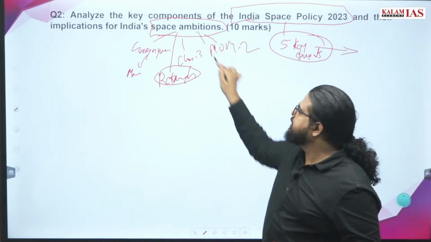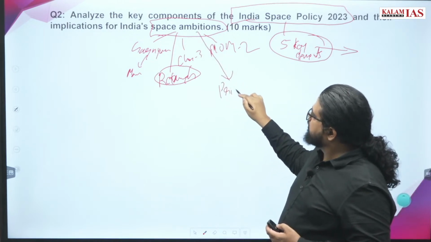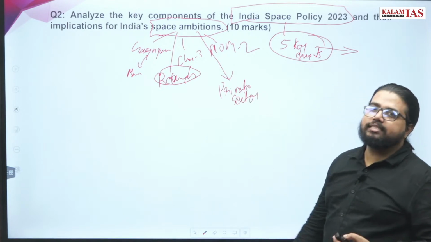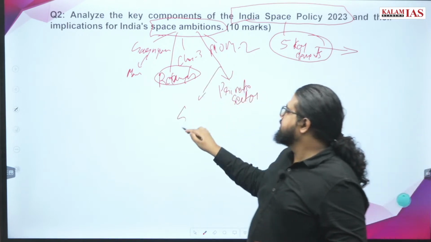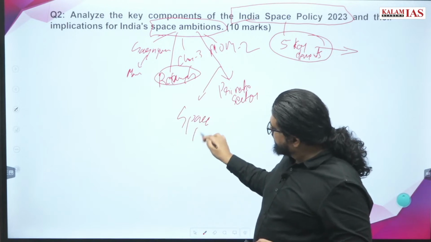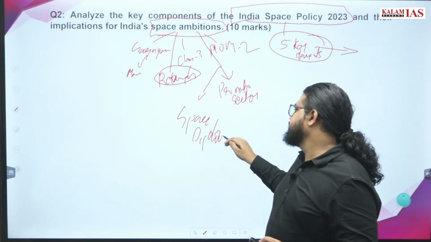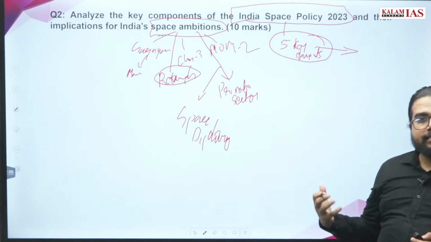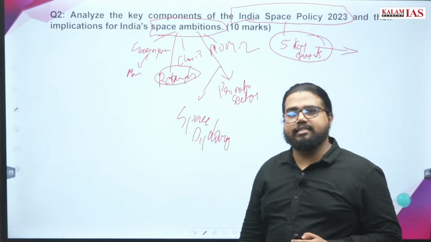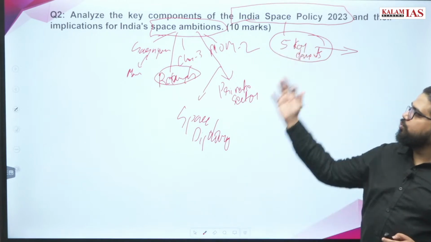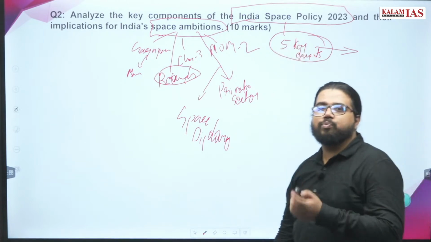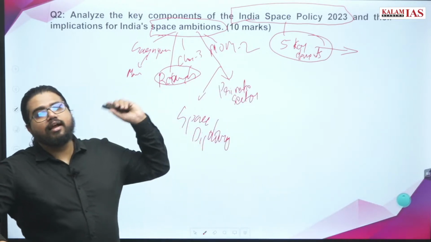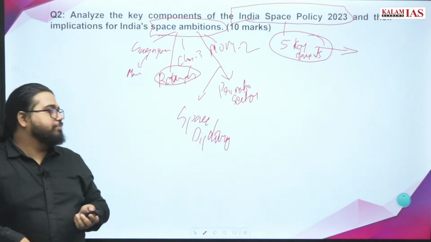The other thing you can take up is private sector collaboration in the space sector, and space diplomacy. We have consistently talked about this in IR class. So these are the areas, these are the ambitions, that you can categorize India's space ambitions into. Then frame your answer on how this policy is going to help in these areas, and this will give specificity to the second part of your answer.